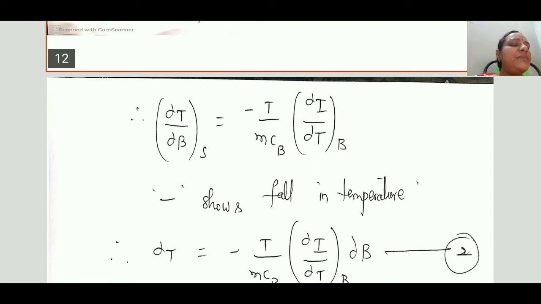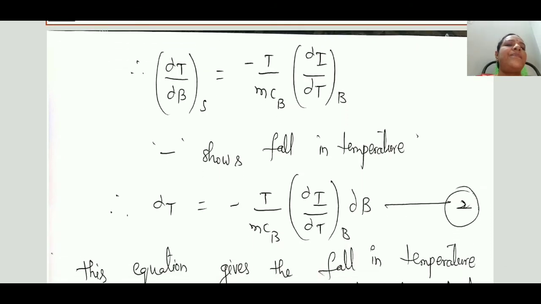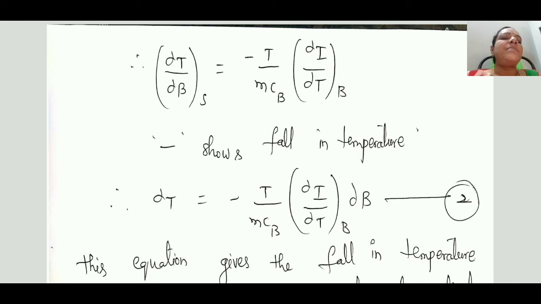Why the fall in temperature? The substance is doing some work. To do this work, it loses some of its internal energy, so its temperature decreases. So the change in temperature dou T can be written as minus T by mCb dou I by dou T at constant B, by taking this dou B here.